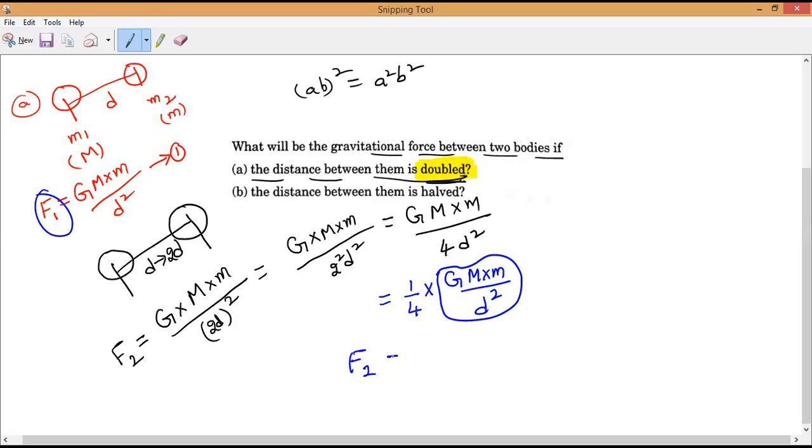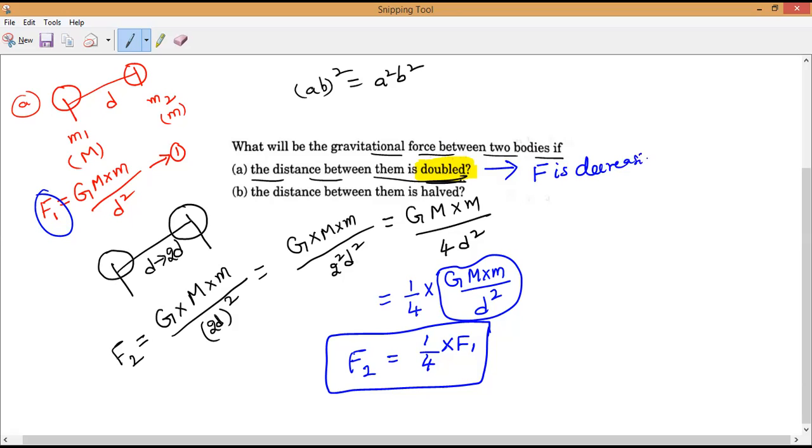Yes, please, everybody. F1, sir. One by four times of F1. So the distance increases to double. Force is decreased by how many times? Force is decreased by how many times, Mitakshri? Decreased by 4 times. That is what you have to remember. If the distance between the bodies is double, force is decreased by 4 times. So please solve it. Understand now?